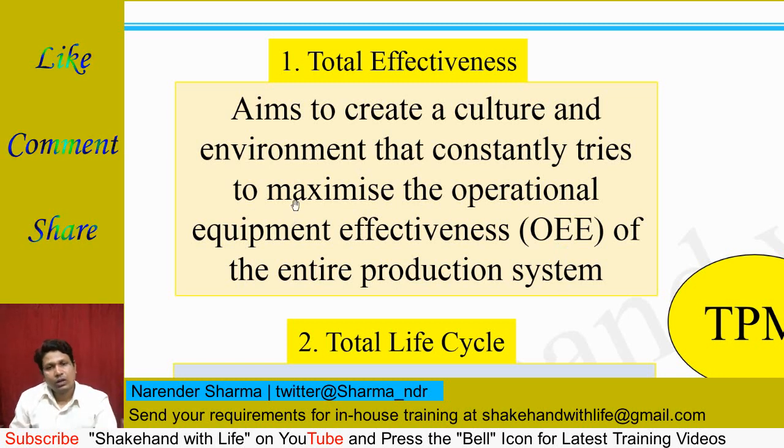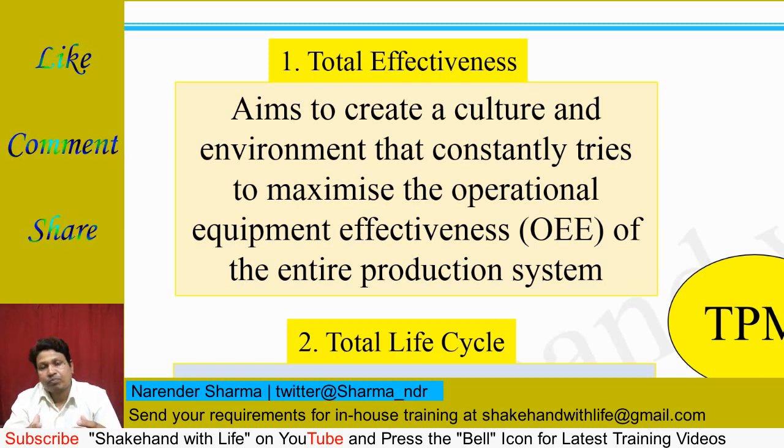Now, to establish a culture or environment that can constantly maximize the operational equipment effectiveness, I am not saying to achieve 85% OEE level or 90% operational equipment effectiveness level. I am saying that as much as the organization can achieve, that is good, to the maximum level the organization can achieve.